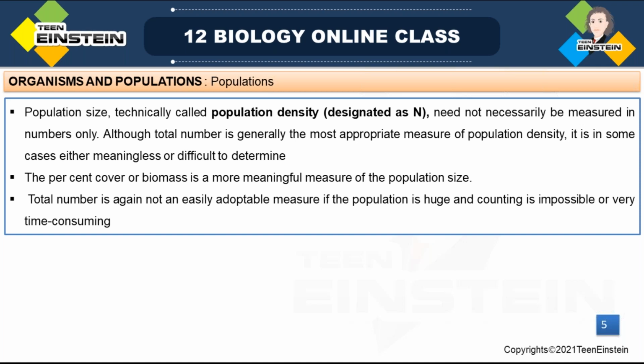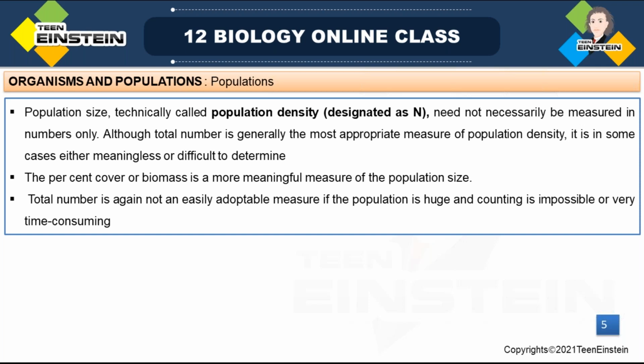But here, Siberian crane in a wetland, like the Bharatpur wetland, in a year may be below 10. Okay, so that is also a population. So for that population, sometimes we can count the total number, right? In some cases, if there is a limited number, we can count and find out the population density.